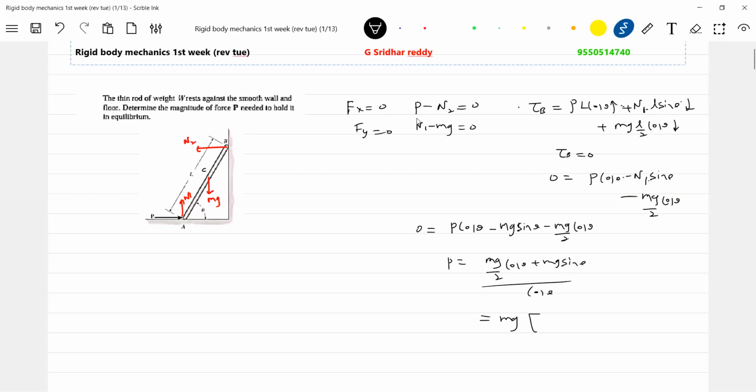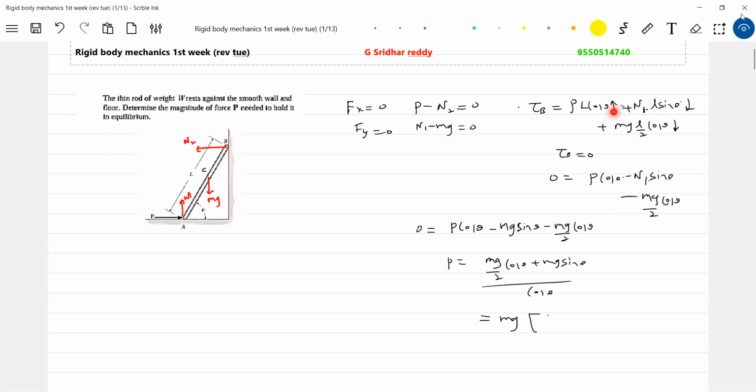So mg by 2, let me take it outside. About which point are you taking torque? About point B. Then torque by the force P and torque due to weight will be in the same direction. About B, torque due to P and mg will be in the same sense. Normal contact should balance it.